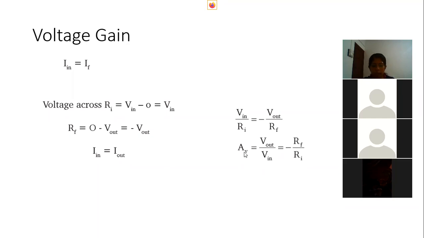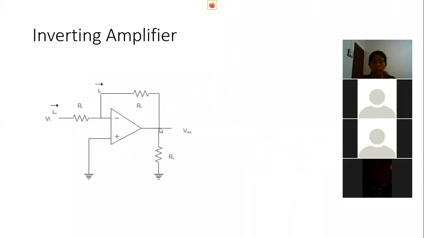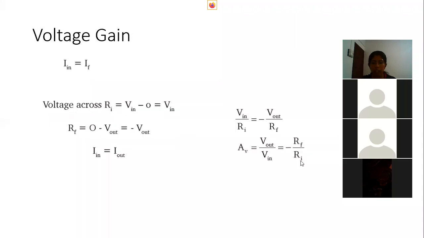So the voltage gain depends on the value of the feedback resistor and the input resistance, and the negative sign indicates that the output will be 180 degrees out of phase. The amplified output is the negative of our input signal. That means it produces a 180 degree phase shift, which is what this minus sign indicates. So we can change the amplification of an inverting op-amp amplifier by changing the value of the input resistance and feedback resistance, and the amplification factor is RF by Ri.